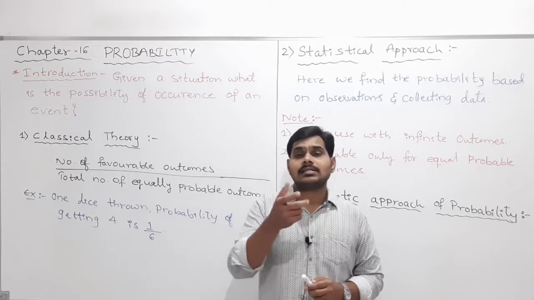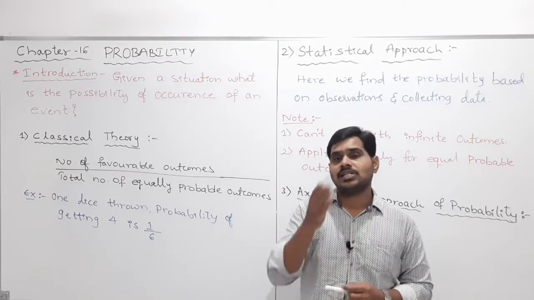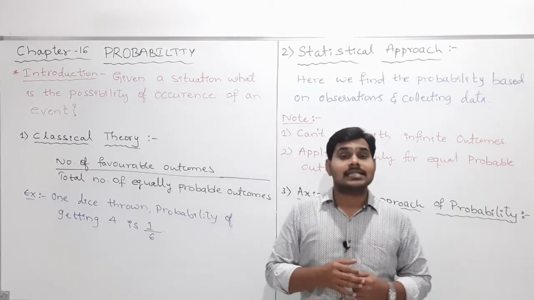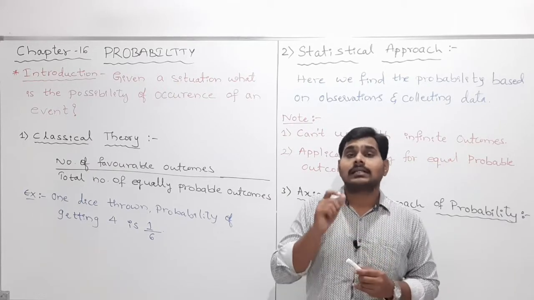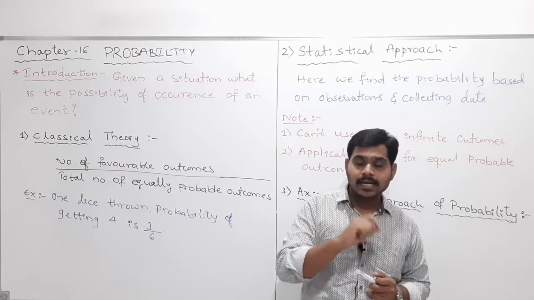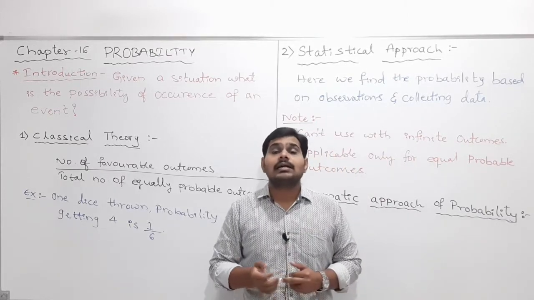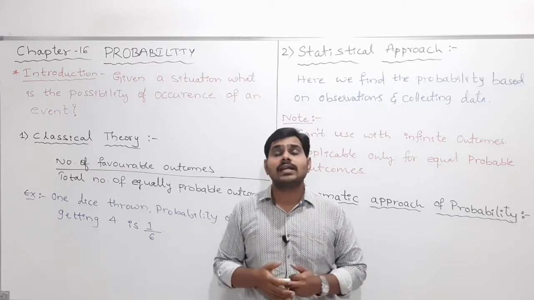Don't take a coin like in some movies where they show that both sides are tail or both sides are head. I think in the Shivaji movie also that happens. So don't take such a type of coin. We should take the standard coin, which contains one side head and one side tail. If I toss such a coin, someone may ask, what is the probability of getting head?